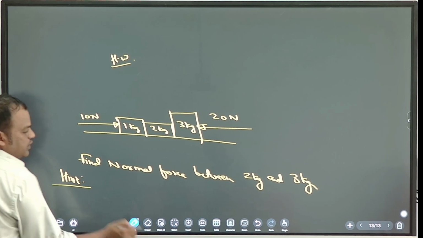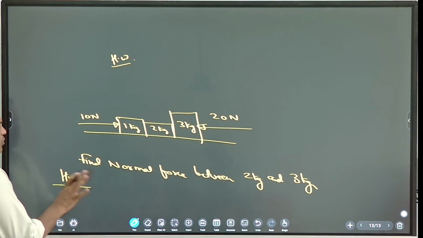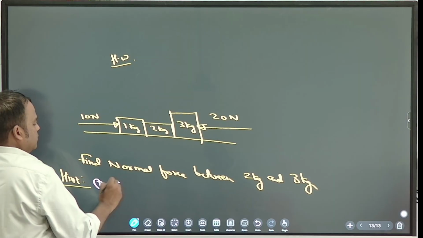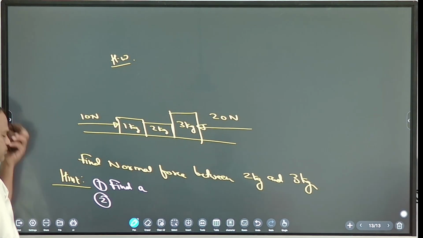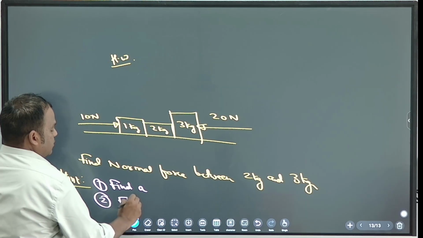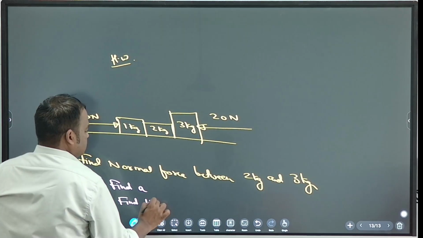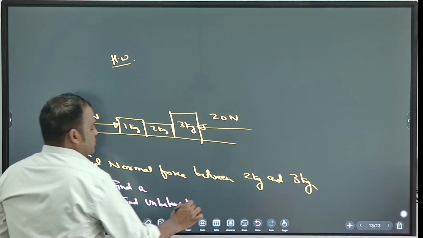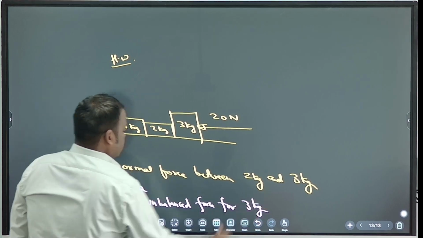Hint also, maybe you need a hint or do not need, no problem, but I'm giving a hint. Step 1, find acceleration. Step 2, find unbalanced force for 3 kg.